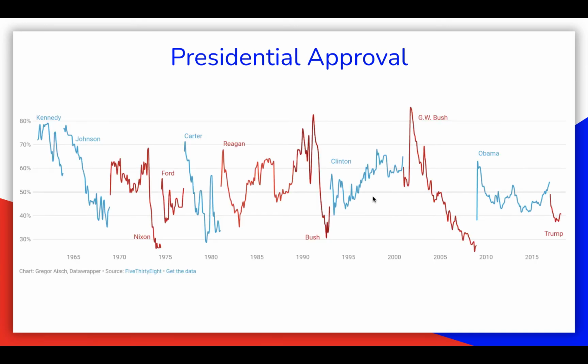Our third example of macro level opinion is presidential approval. Here we're looking at presidential approval for all presidents since JFK, including JFK too. As we can see here, approval tends to decline over the course of their presidency. So here's Johnson declining, Nixon for obvious reasons, first Bush, which is here, declining, second Bush, again declining, and Obama declining. There are a few exceptions like Clinton.